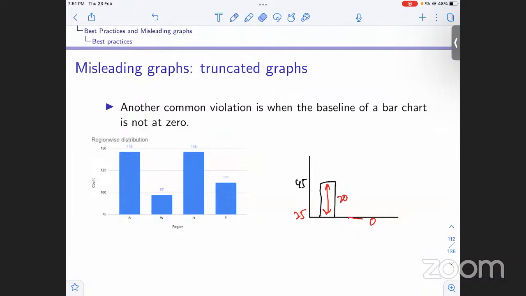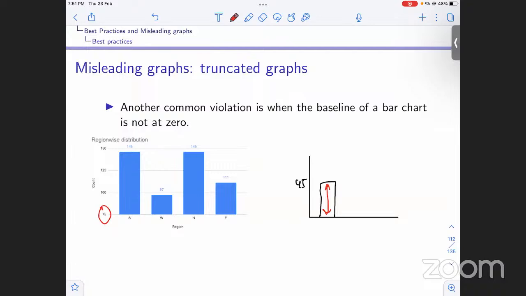So what happens in this case? We call such graphs truncated graphs: the graphs where the baseline does not start at 0. Like we can see here, the baseline starts at 75. This is also a misleading graph. If someone just looks over it, they would say, okay, 146. But this is from 75, not starting from 0. The count has started from 75, right? And it has ended at 146.